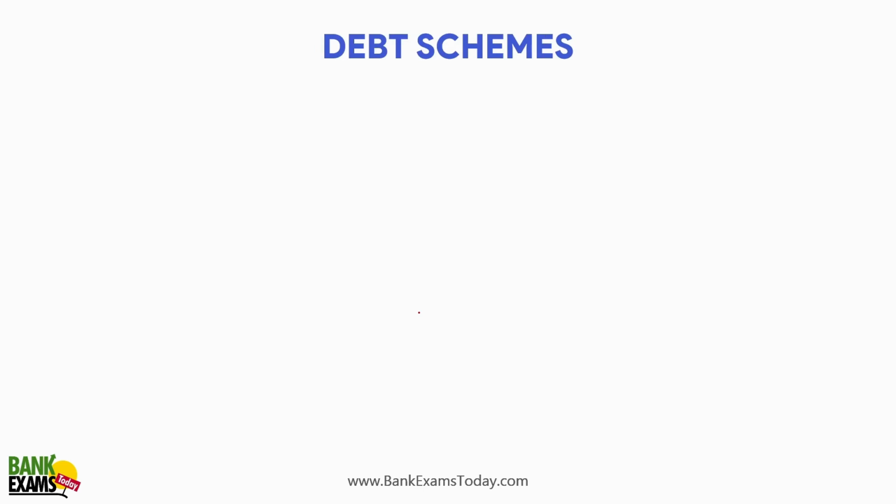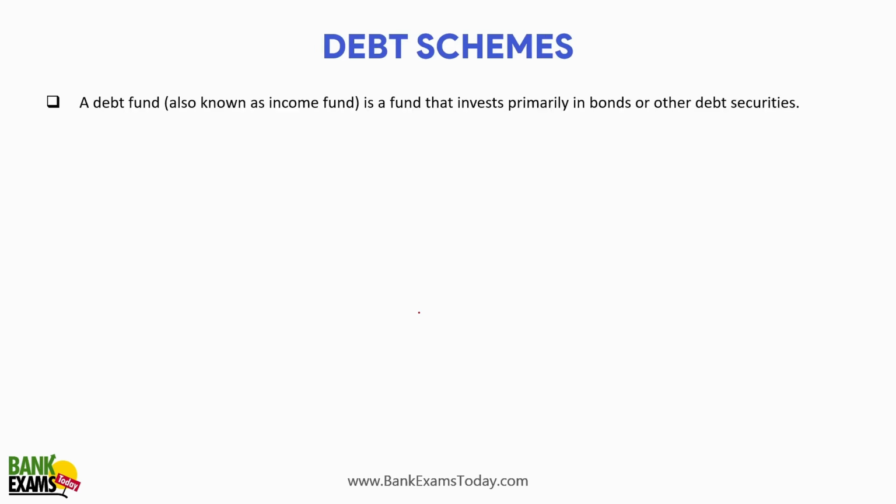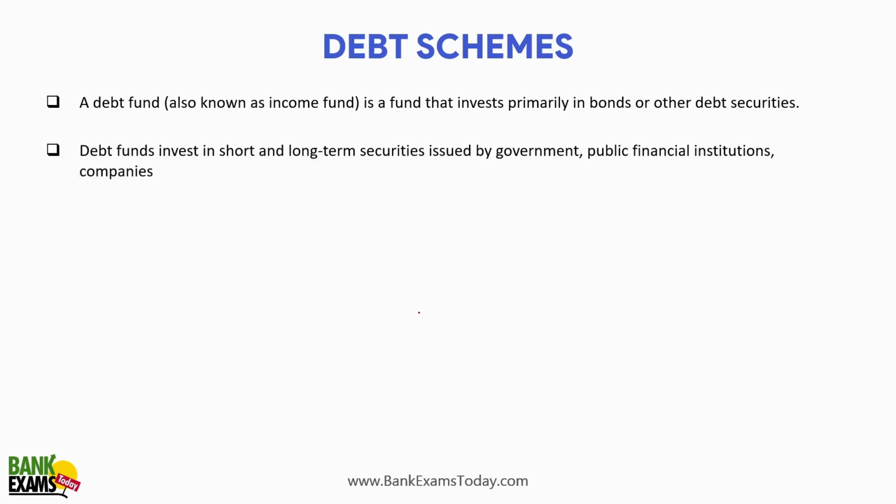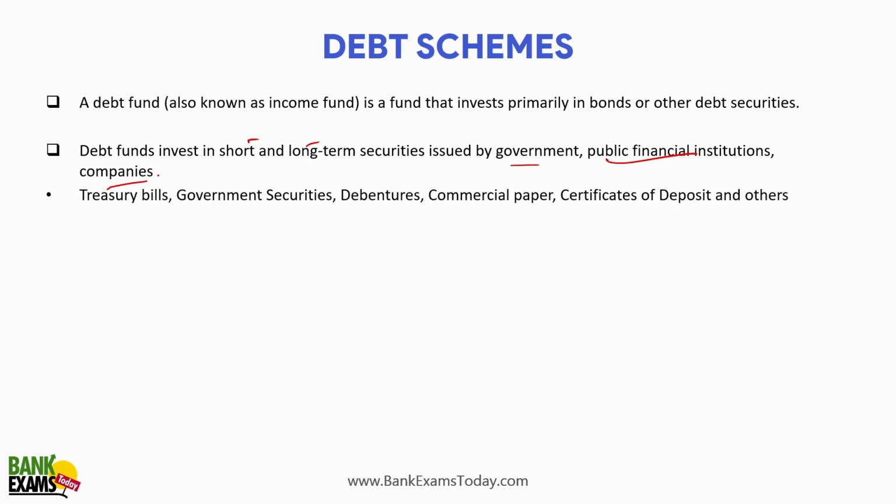So what are the debt schemes? That's the next part. A debt scheme is a fund that invests primarily in bonds or other debt securities. Debt funds invest in short and long-term securities issued by government, public financial institutions, companies and banks, right?